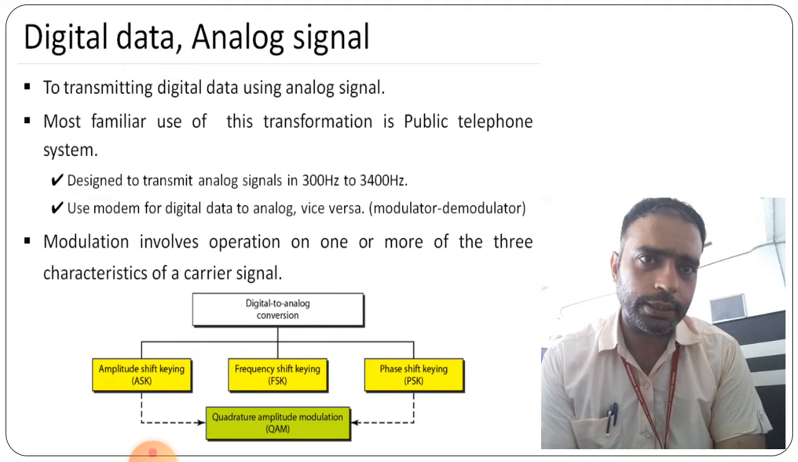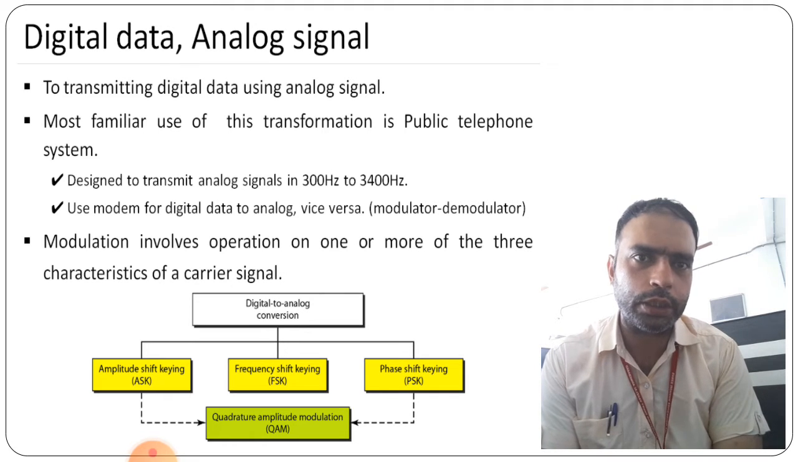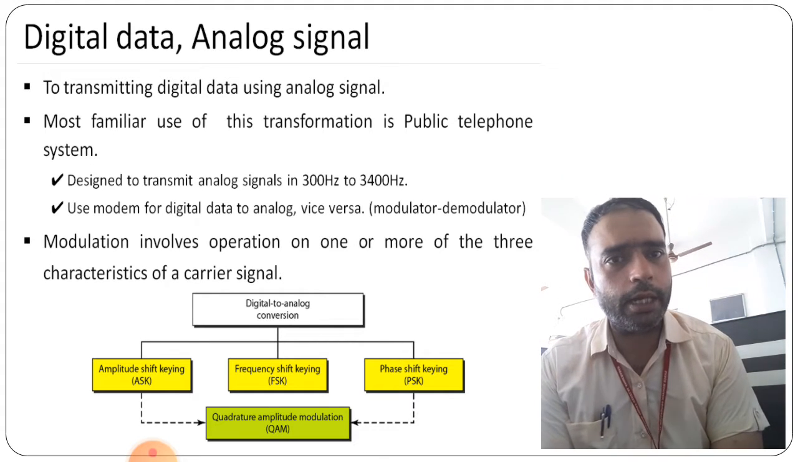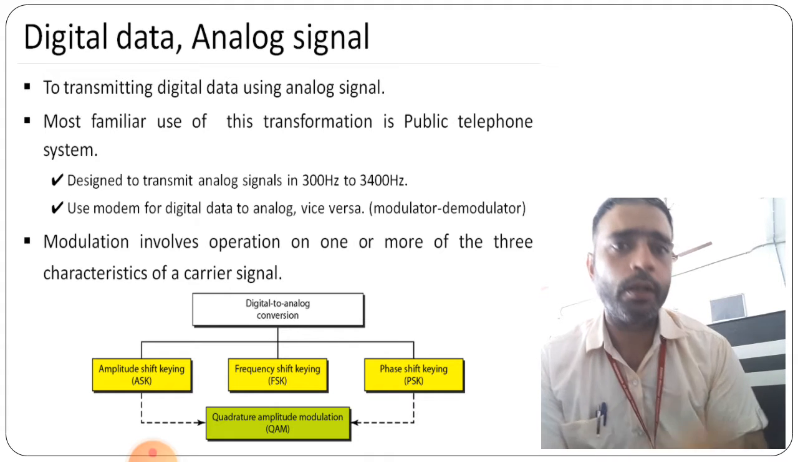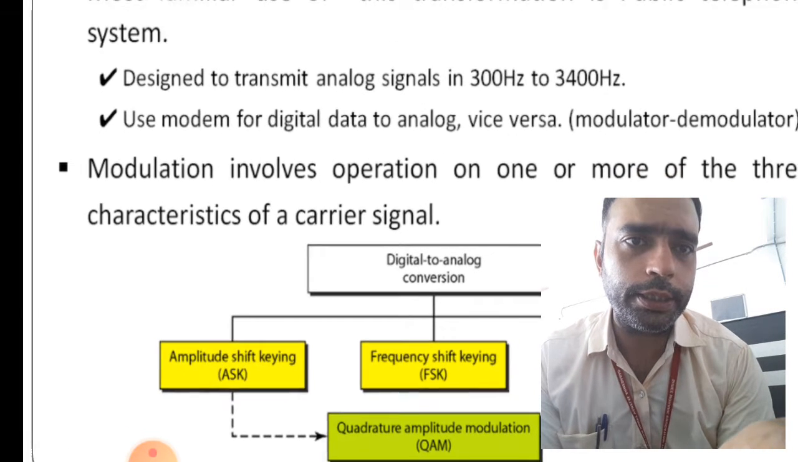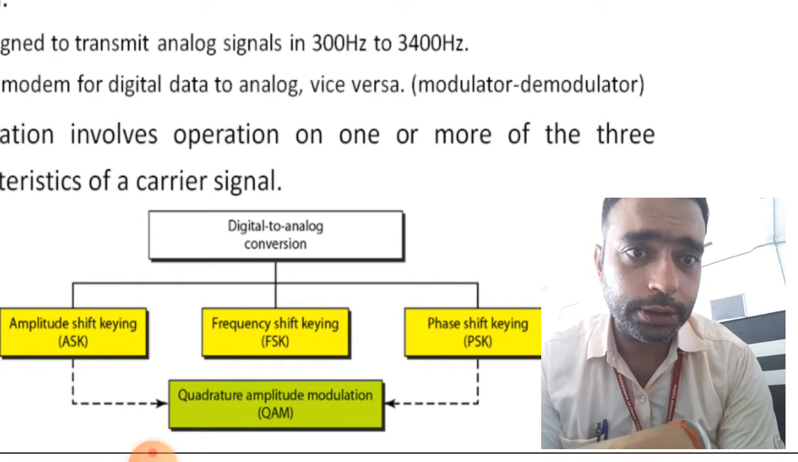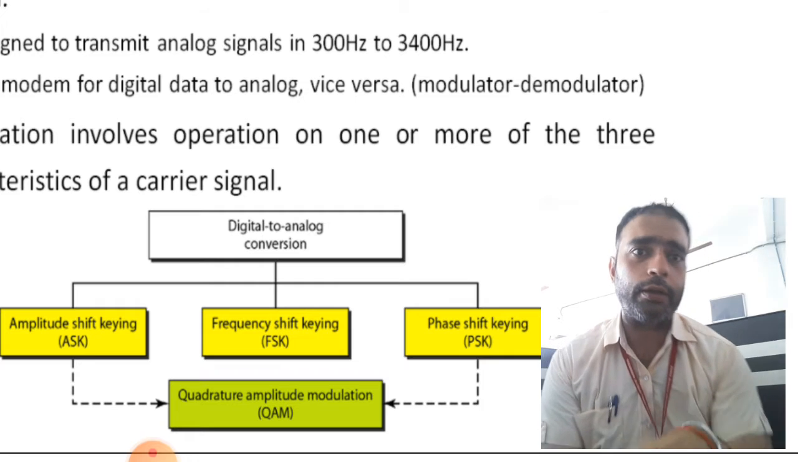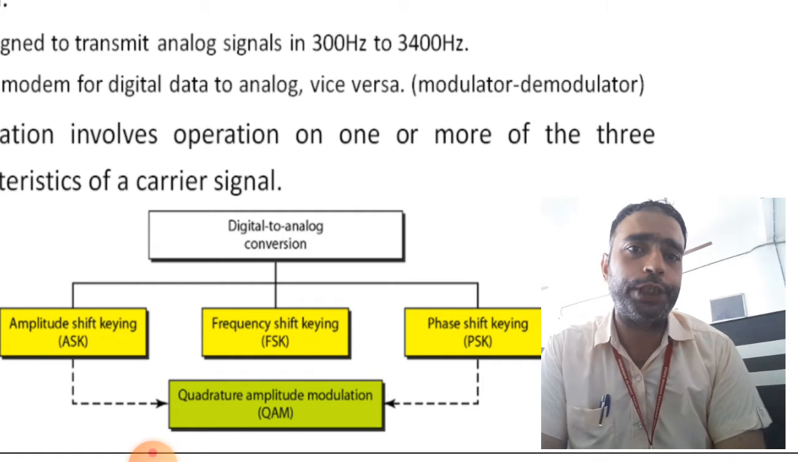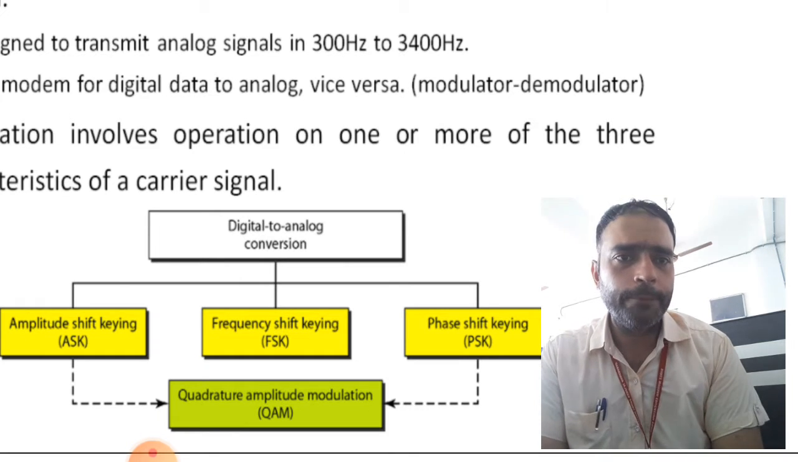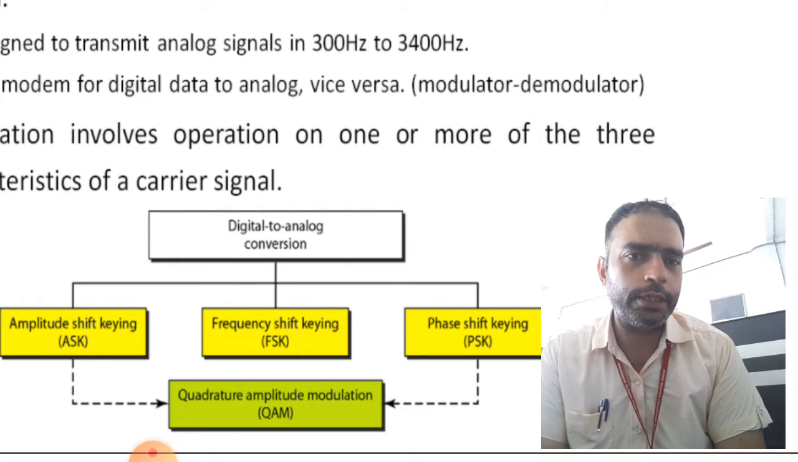First it converts that part into analog, and then it demodulates back into the original form. Modulation involves some operation on one or more of the three characteristics of a carrier signal. For digital to analog conversion, we use some mechanisms: the first is amplitude shift keying, second is frequency shift keying, and third is phase shift keying.